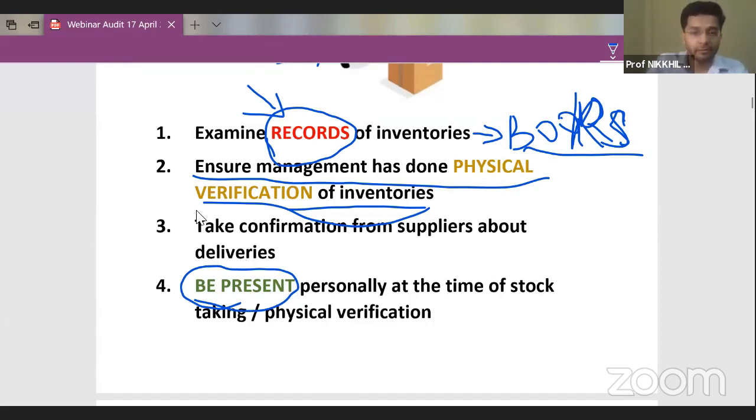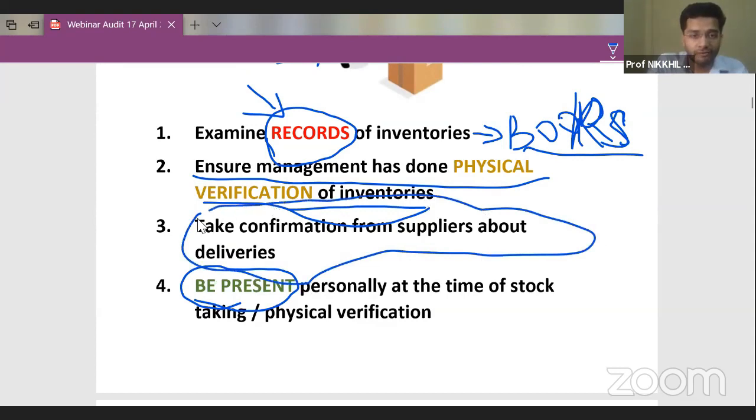Then take confirmation from suppliers about deliveries. Now, one very important element of auditing inventory is that, guys, on a sample basis, meaning 2 or 3 items, you can check from the suppliers whether they have given delivery to the company or not. So specifically in case of raw material, guys, raw material is supplied by third parties, by the vendors. So you need to call the vendors, or you need to send a written confirmation to the vendors.